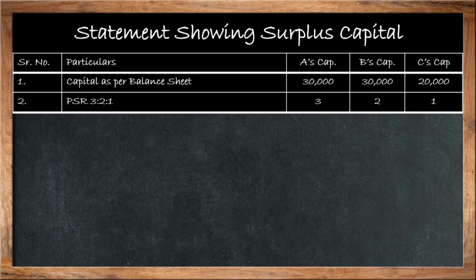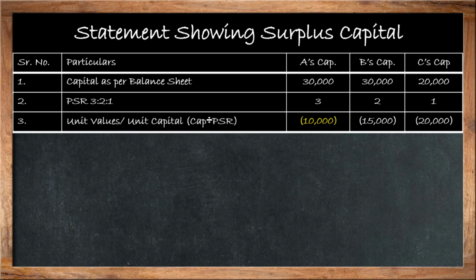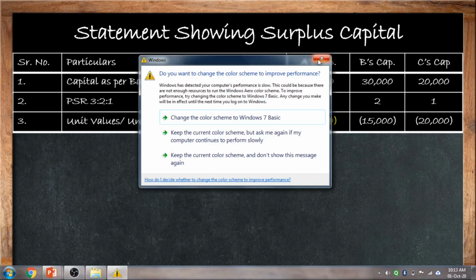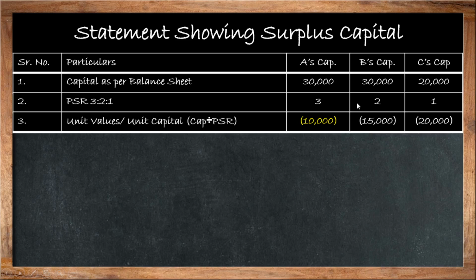In the last slide we have already seen the profit sharing ratio is 3:2:1. The third step is unit value or unit capital. Pay attention over here. What do you mean by unit value or unit capital? If I am getting a share of 3, say for example we are discussing A's capital, A paid the capital of 30,000 for getting a 3 ratio in the profit. That means if there is a profit of 6 rupees, in that 6 rupees Mr. A will get 3 rupees. That means his share is 3, B's share is 2 and C's share is 1.